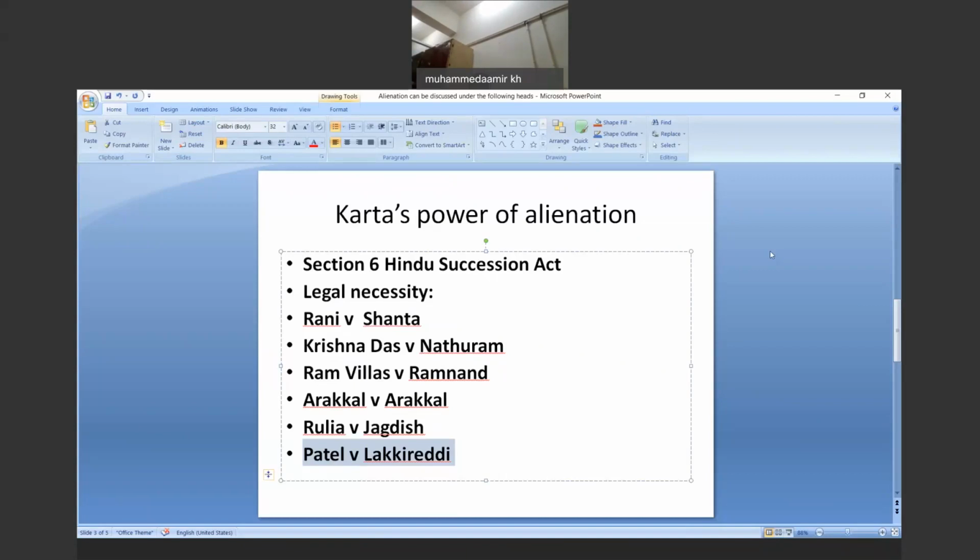Okay, but right now, the short-term object is to clear the exam. Out of the 6 cases I have discussed with you under the heading of legal necessity, if you are able to write even 3 or 4 cases, it will suffice, because you will be answering a question which has 3 parts: benefit of the estate, indispensable duties, and legal necessities.